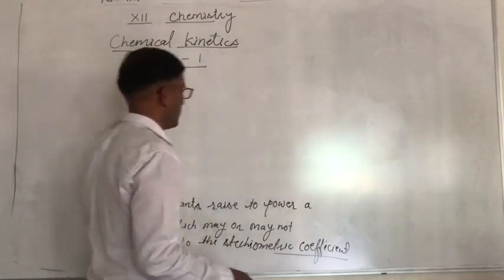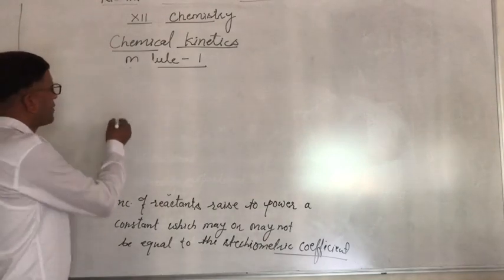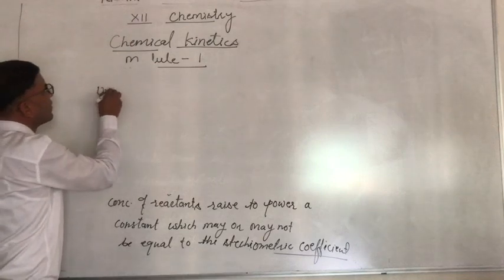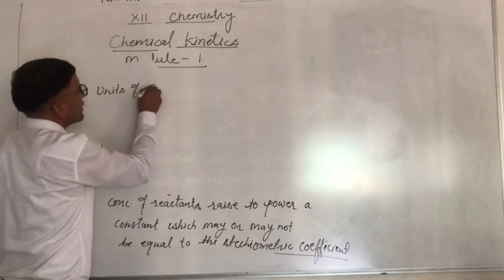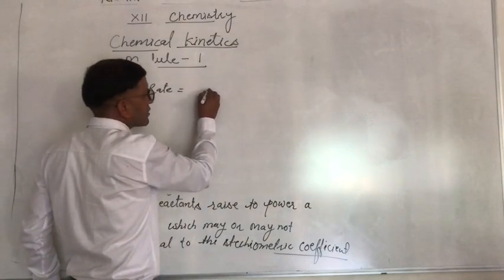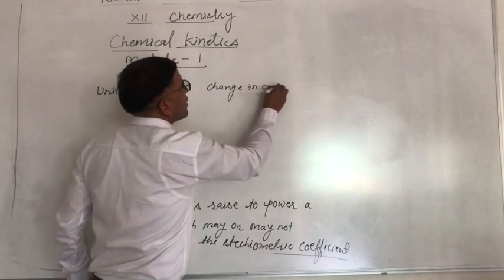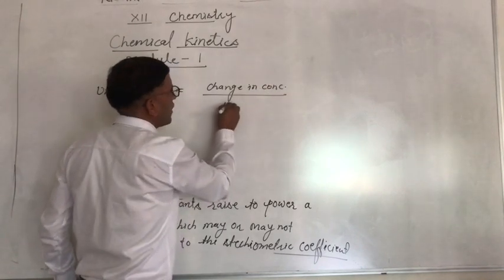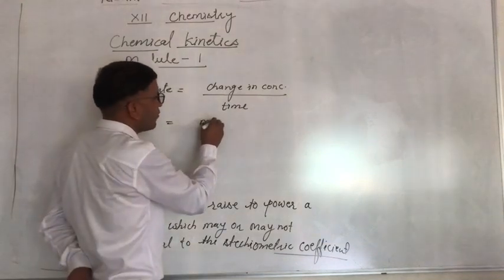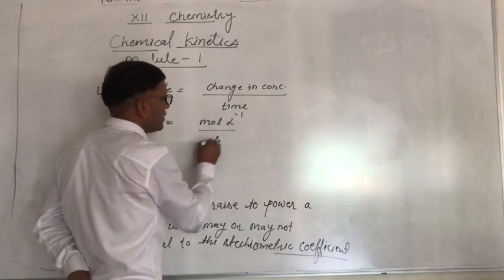After that we can find the unit of that rate. Units of rate. Rate, you know its unit. What is rate? Change in concentration upon time. And we know that concentration is mole per liter and time is in second.